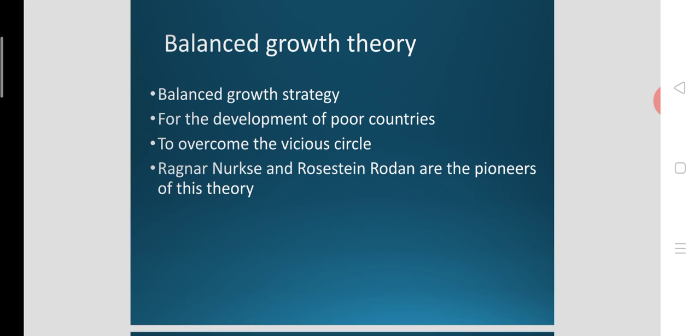And balanced growth theory, as I said, is a balanced growth strategy. This was introduced for the development of poor economies or low income economies. Low income economies or poor economies are in the poverty trap. They are in the vicious circle of poverty, and they are struggling to fight the poverty. So they need to overcome the poverty circle, and this is the strategy for the development of such nations. And this theory was suggested by Ragnar Nurkse and Rosenstein Rodan.